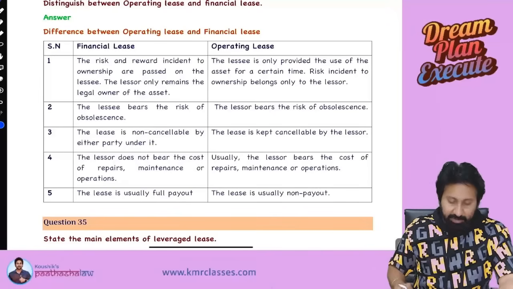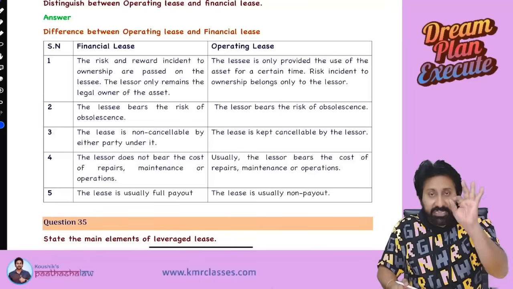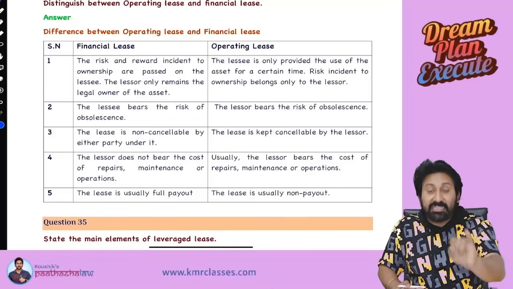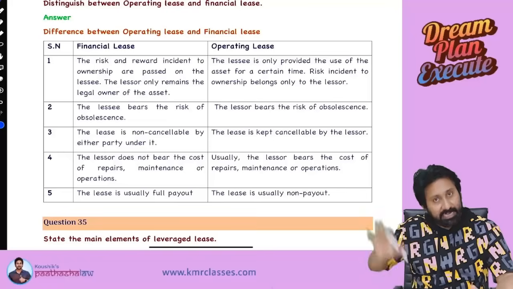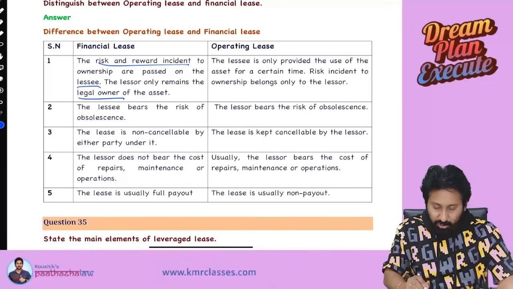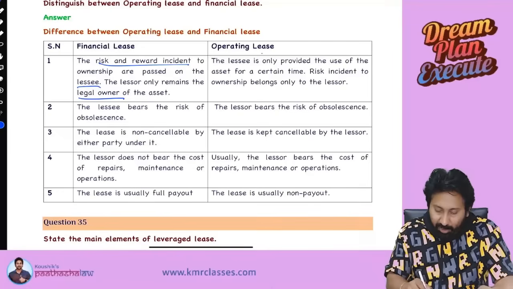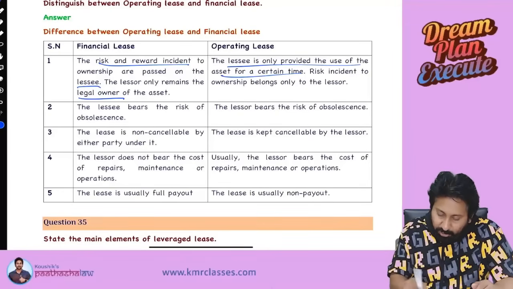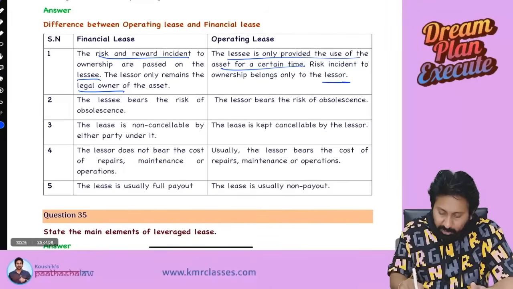So what is the first difference between finance lease and operating lease? In case of finance lease, risk and reward on the asset will be passed on to the lessee. In operating lease, it is with the lessor. See, risk and reward of ownership are passed on to the lessee. The lessor only remains the legal owner of the asset. So who is the legal owner? Lessor. But who is the beneficial owner? Lessee. But in operating lease, the lessee is only provided to use the asset for some time. That's all. Asset ownership and everything will belong to the lessor.